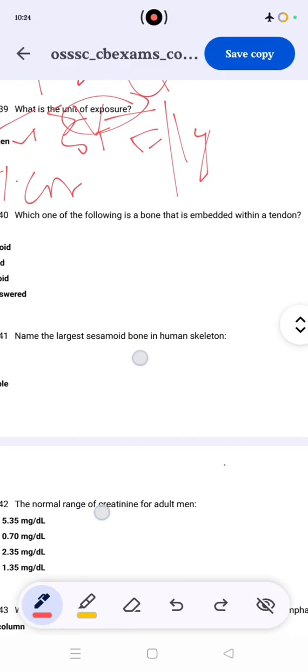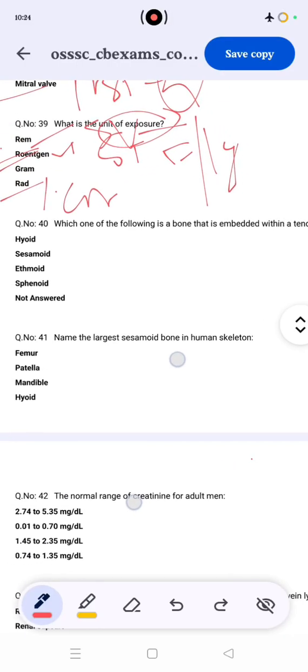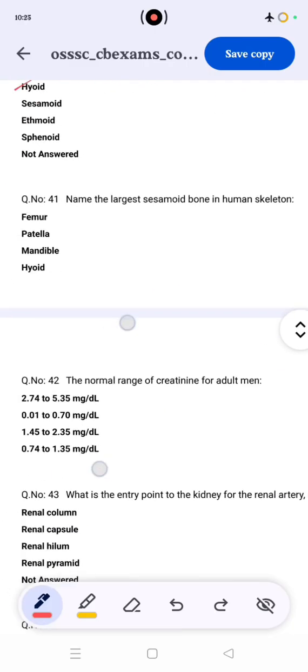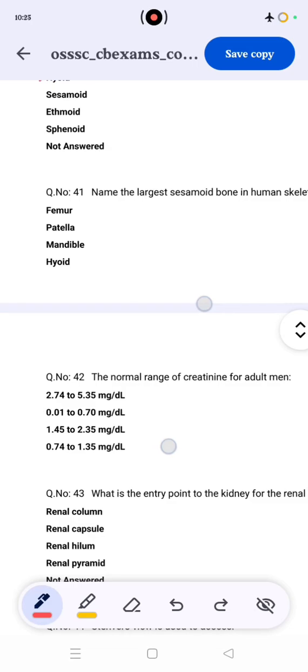Which one of the following bones is embedded within a tendon? It is the hyoid bone. Name of the largest sesamoid bone in the human skeleton. Asking about the largest, not the longest.